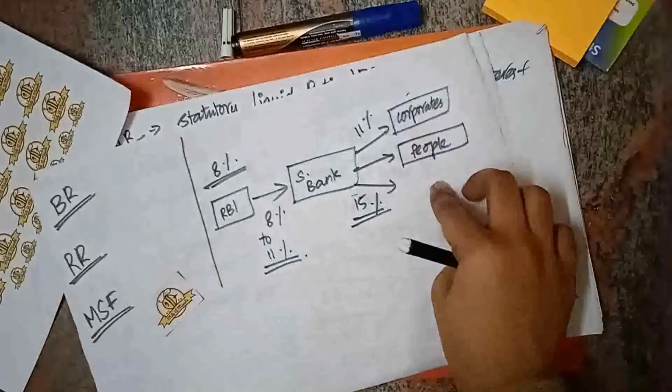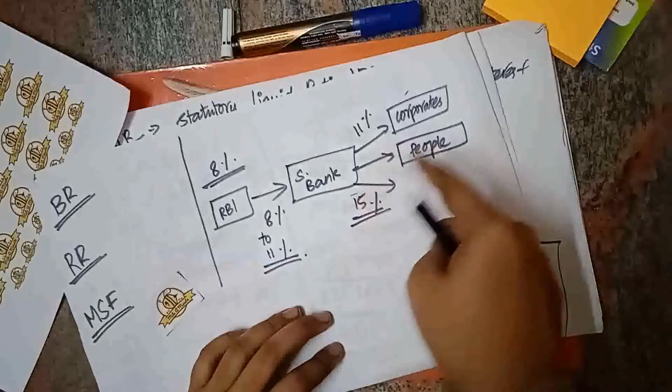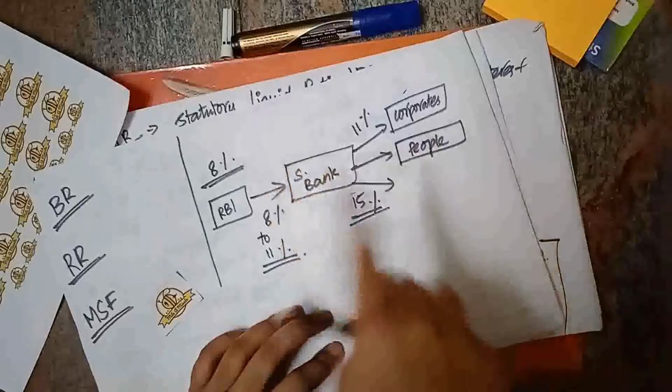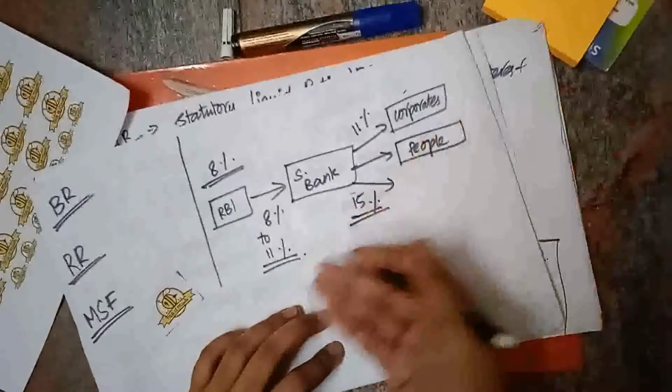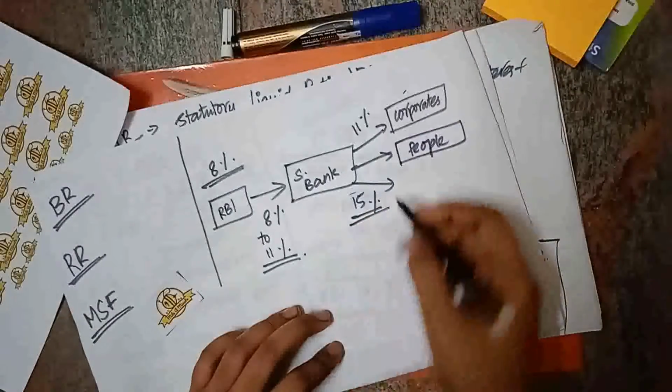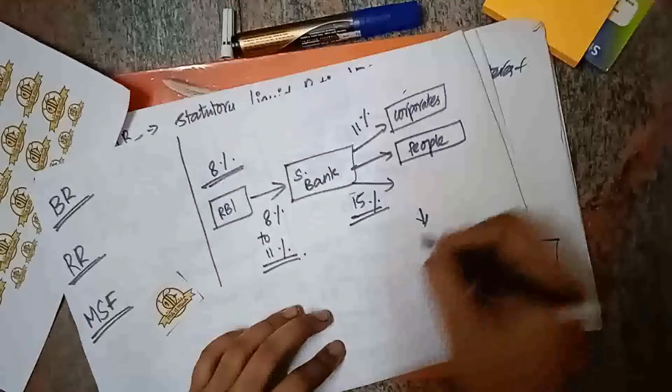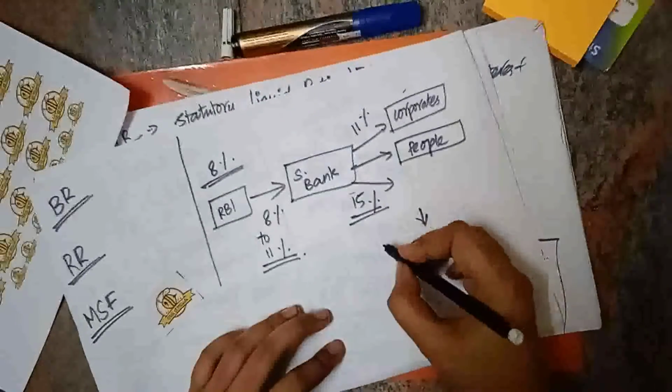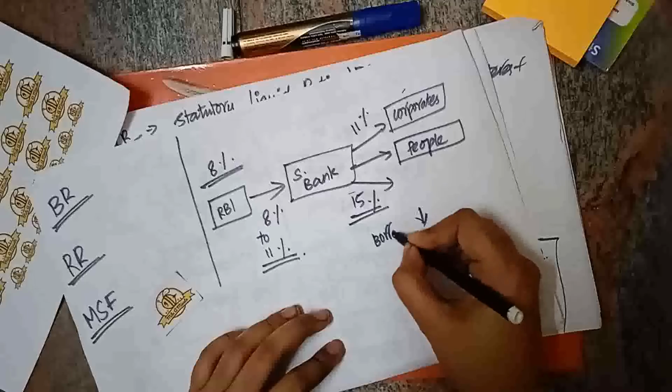So, people can't afford this interest rate, and the amount of borrowing by the people will be reduced. People can't get a loan at this 15%, and so borrowing will reduce. By reducing the borrowing, we will reduce the money supply.